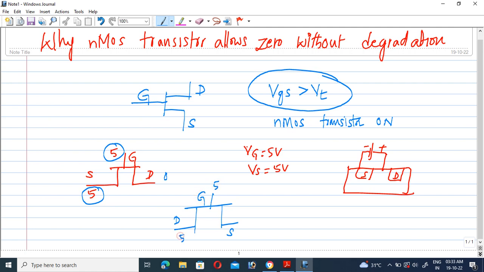The gate voltage is 5 volts and the source voltage is 0, so the criterion is satisfied. The gate voltage is greater than the source voltage, therefore the nMOS transistor is in the on condition.